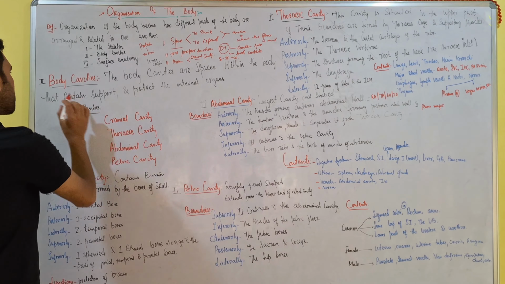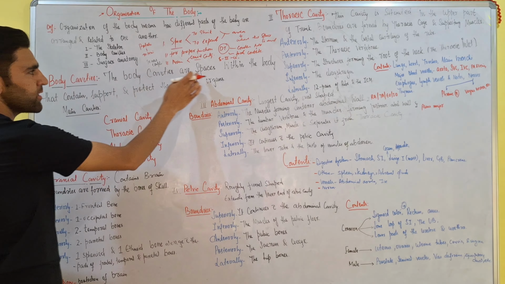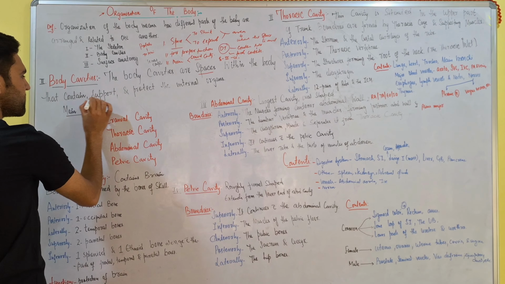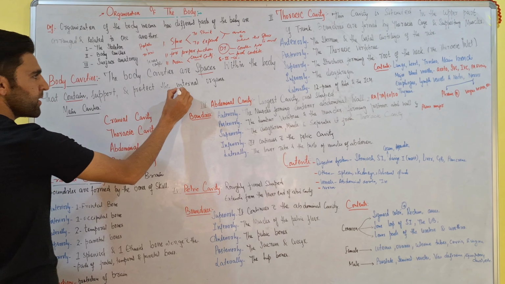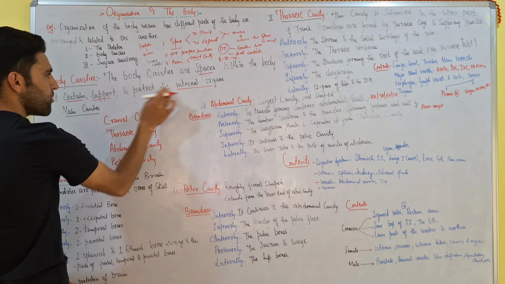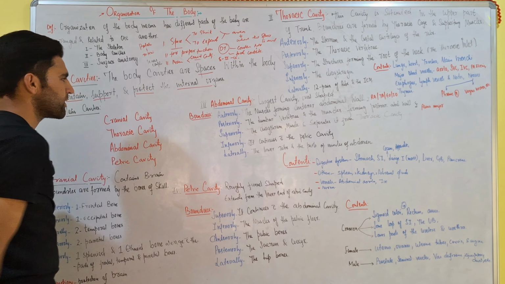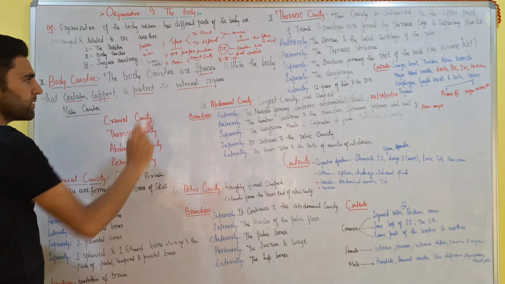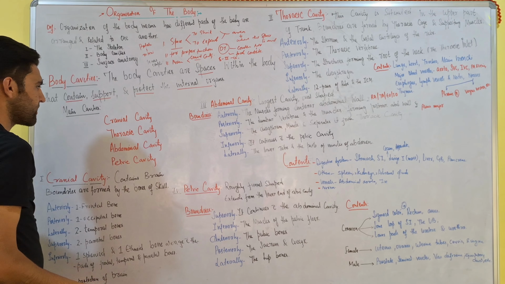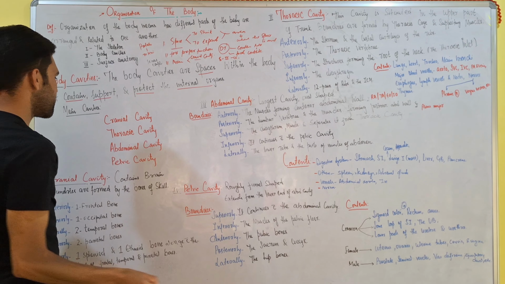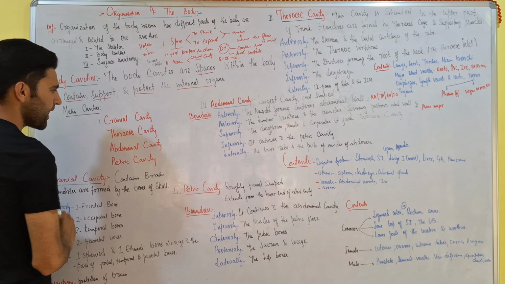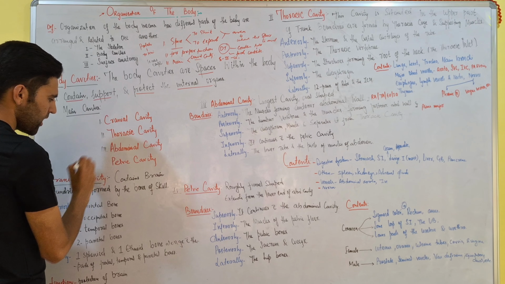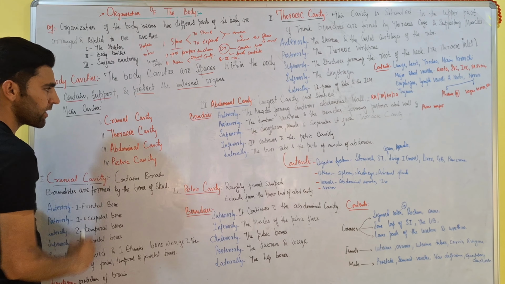So let's move to the definition of body cavities. The body cavities are spaces within the body that contain internal organs, support internal organs, and protect internal organs. So what are the main body cavities? There are four. First is the cranial cavity, second is the thoracic cavity, third is the abdominal cavity, and fourth is the pelvic cavity.